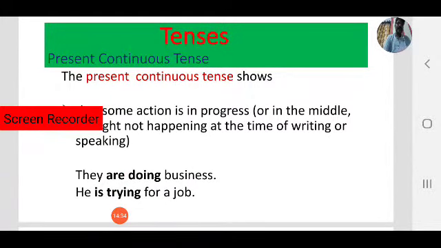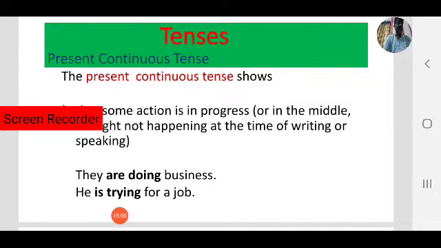Next, second case. Some action is in progress. To show some action is in progress, that means in the middle, or not necessarily happening at the time of writing or speaking, we use present continuous tense. They are doing business.